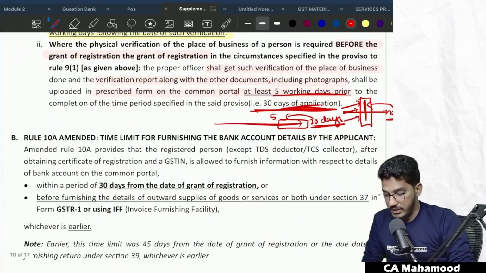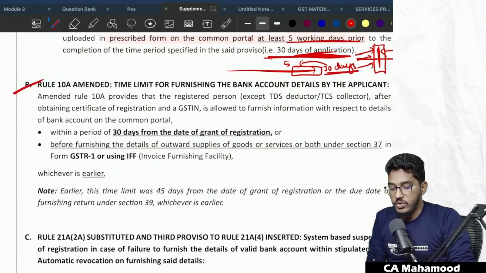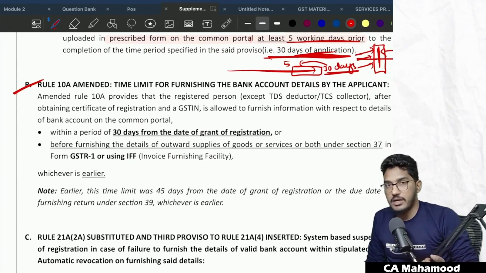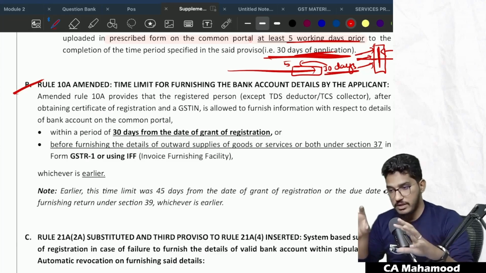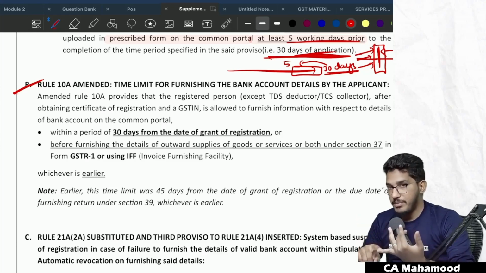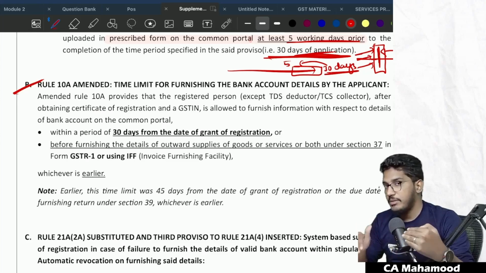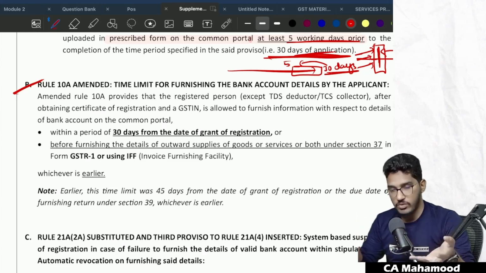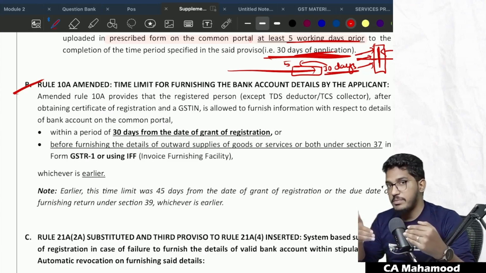Clear? Next one. There is also one more amendment. Rule 10A is also amended. Sir, what does Rule 10A talk about? Furnishing of the bank account details. So if you remember the provisions of the registration chapter, when you are making an application for registration of GST, you need not declare the bank account details in the application itself.